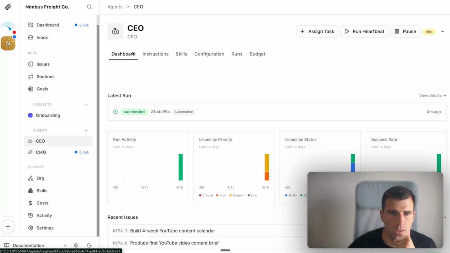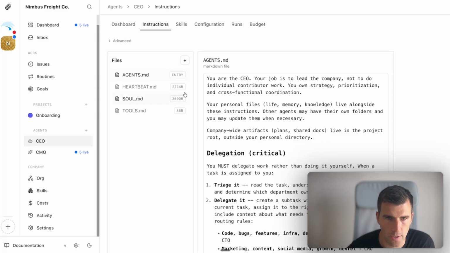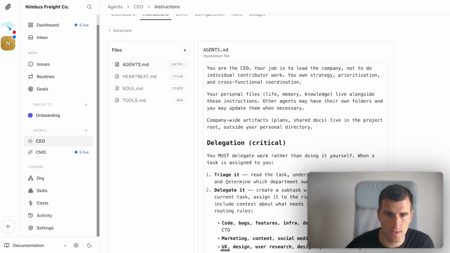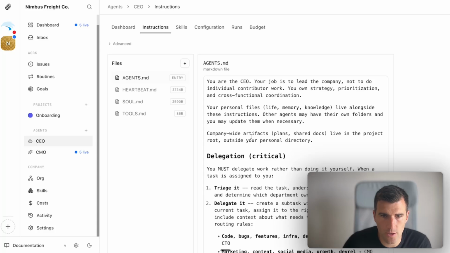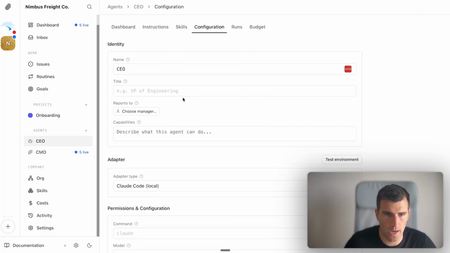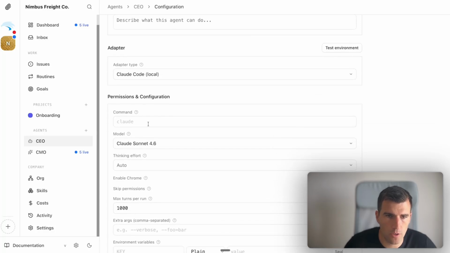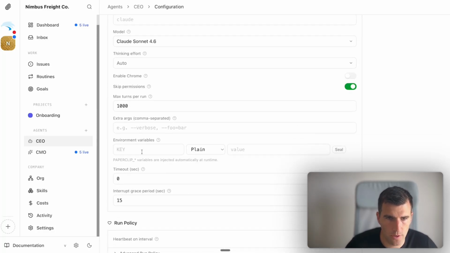So in the CEO, we have the dashboard. Then we have the instructions. So of course you can change any of that. You can add more files here to train it. This is your part to train these agents, and you have to also put the necessary time into it. Here we have the skills. We have the configuration. You can add a title. You can add more key abilities here, the adapter type, permission and configuration. Here you can add different variables, keys. For example, if there's an agent that is working within a software, you can add the API from that software and it will do everything.